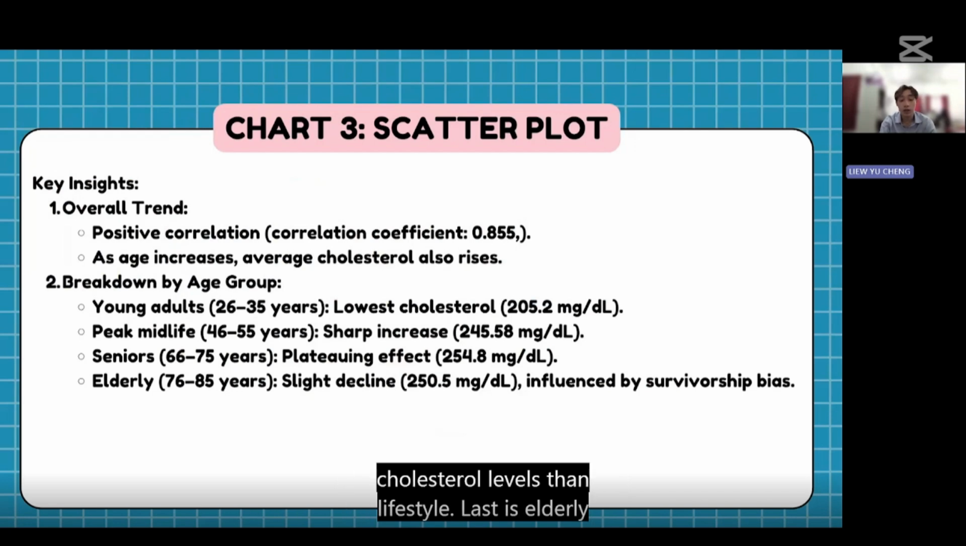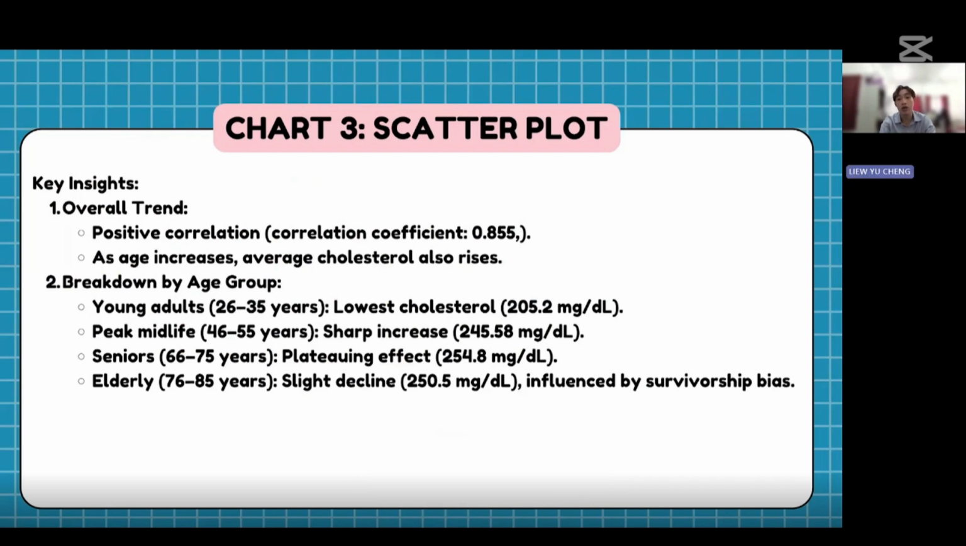Last is elderly, between 76 until 85 years, averaging 250.5 mg/dl. Cholesterol levels decline slightly, potentially reflecting survivorship bias, where individuals with better cardiovascular health or proactive care are over-represented in the older age group.